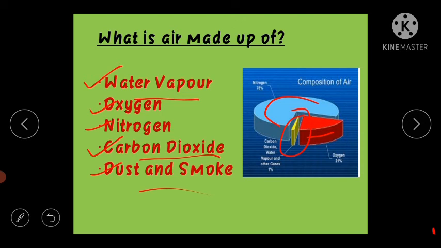But वो कब होता है? प्लांट कब ऑक्सीजन इनटेक करता है? During the night. Plant and animal matter on burning also consumes oxygen and produces mainly carbon dioxide and few other gases also. Now the last component is about dust and smoke.